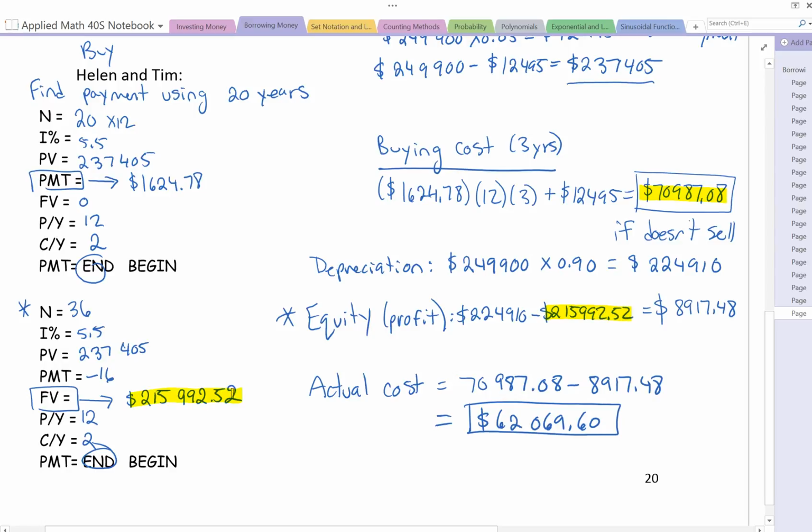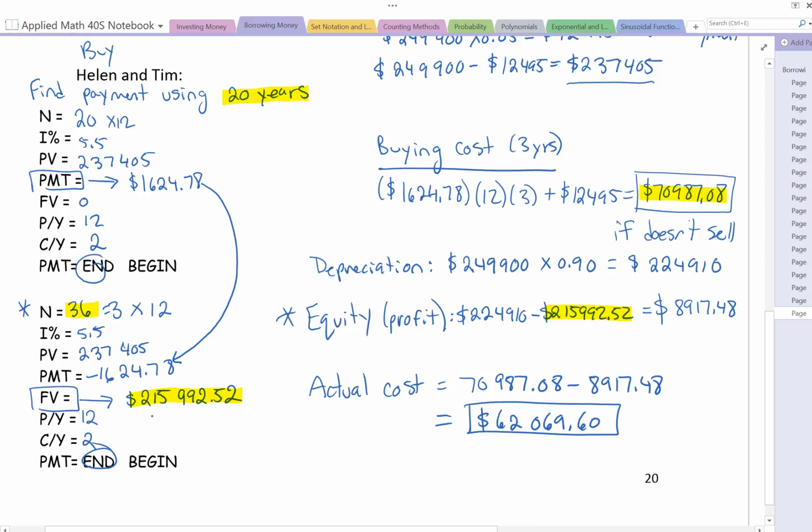I had to do TVM solver again, right? Because the first TVM solver, I used 20 years, assuming that they weren't selling. The second TVM solver, I had to change. Where did that 36 come from? The 36 came from 3 times, right, 3 years at 12 monthly payments. I only did this for 3 years, right? So using the information from before, using that PV, I put that in there again, okay? But now that has changed, right? I'm using PMT. That's missing there. It was 2, 4. I used this value here in order to figure out the new future value.